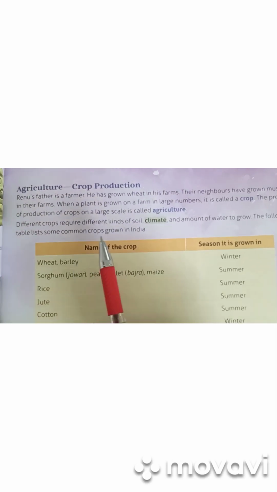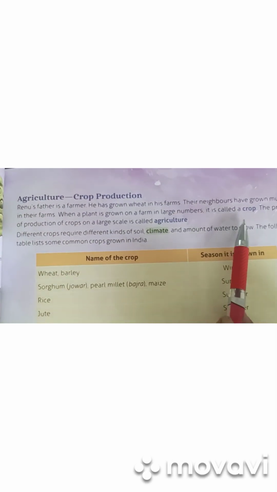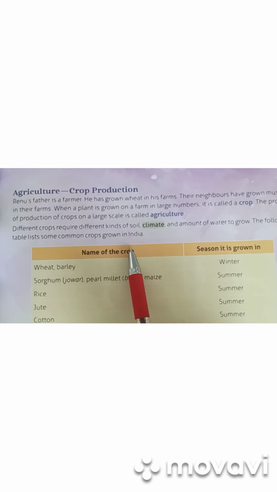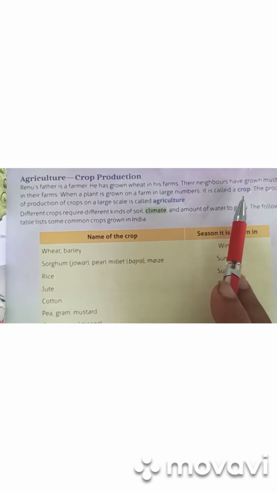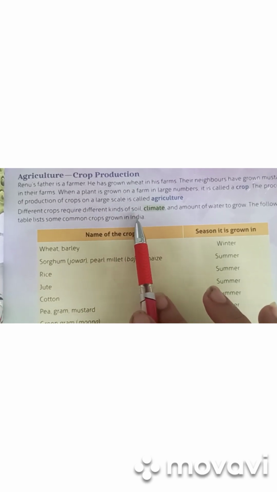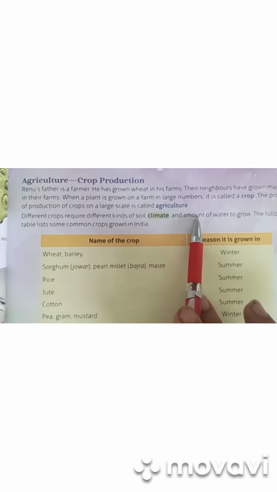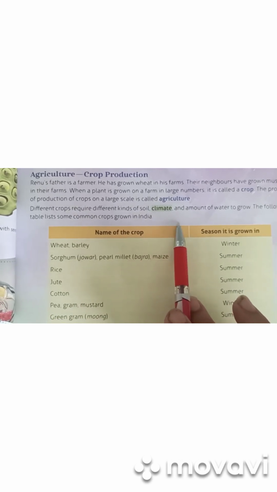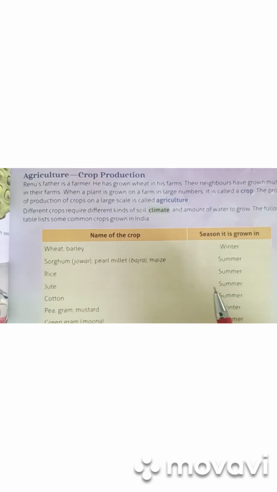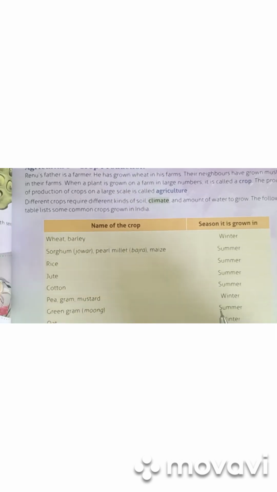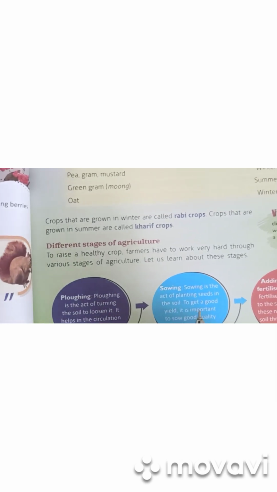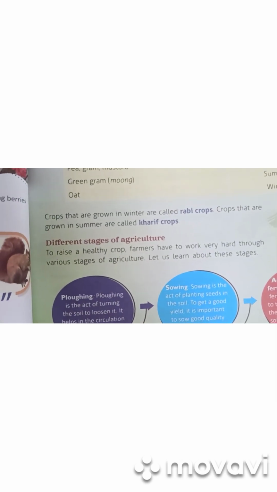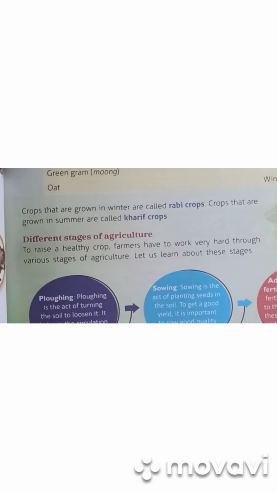Now agriculture or crop production. First of all, a crop means when plants are grown in large numbers in a field. And the process of production of crops on a large scale is called agriculture. Crops are basically of two types, rabi crops and kharif crops. Rabi crops grow in winter and kharif crops grow in summer. And there are different stages in agriculture through which we can yield a good crop.